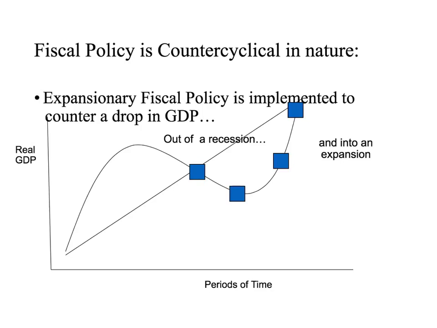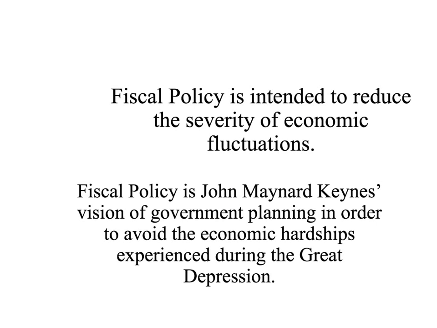And so fiscal policy is what's called counter-cyclical in nature. During a recession, what Congress tries to do is flatten this out and get us back up to the trend line. So expansionary fiscal policy is implemented to counter a drop in GDP. So therefore, fiscal policy is intended to reduce the severity of economic fluctuations.